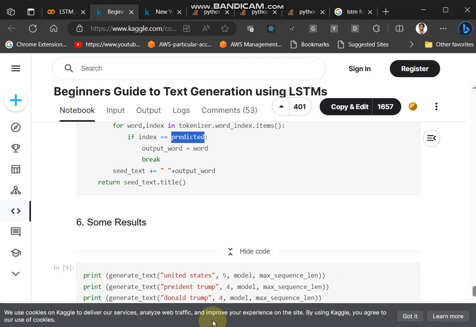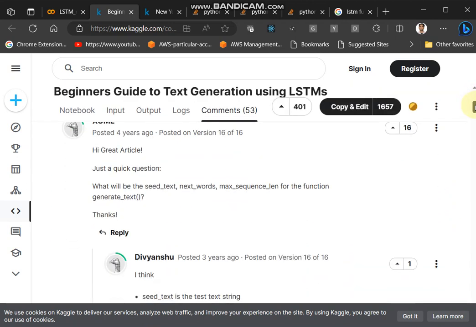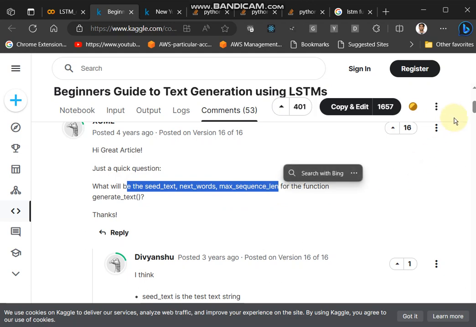Initially I was also not able to find this. Then I found in the comments that someone else was also having this issue, so I relooked at the article. I found it here, and I have also added my comment here mentioning the same. This user was asking what the seed text and max length of the function should be.